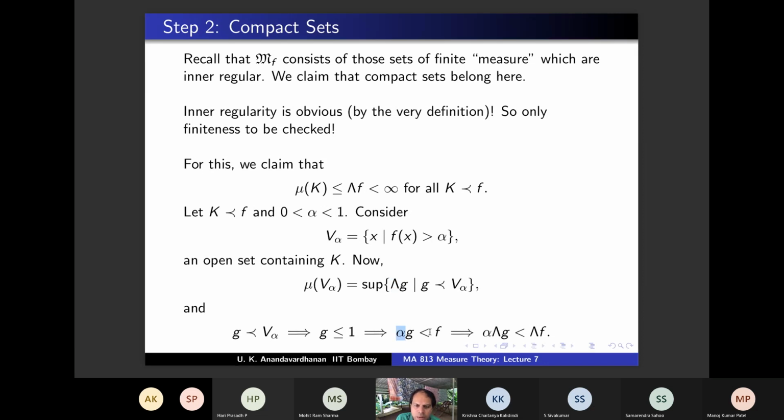0, and f also may be 0. But you are trying to show that mu of k is less than or equal to lambda f. So if you are not taking less than or equal to, then you will get mu of k strictly less than lambda f. No, that I will not get. Even in the proof that I have written, I will only get less than or equal to. We will see. But let us see at this step. At this step, you are saying that this is true on V alpha. And outside V alpha, it is possible both are 0. Right? That's the only problem.